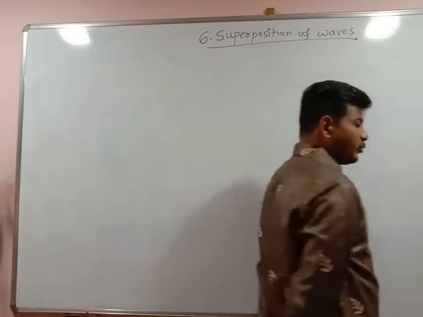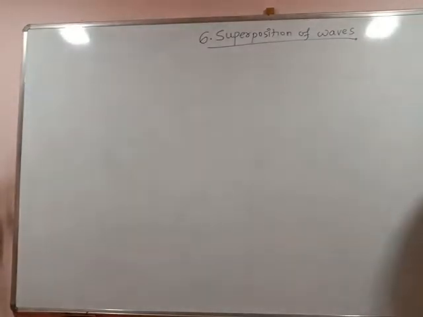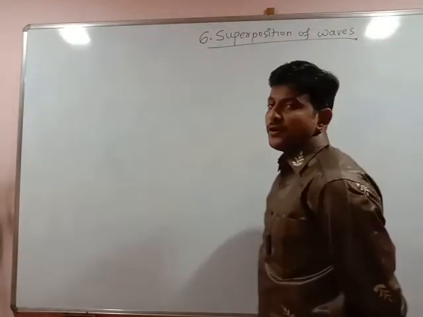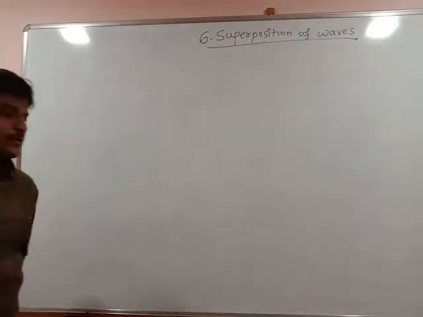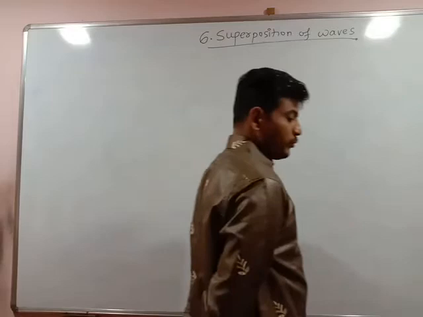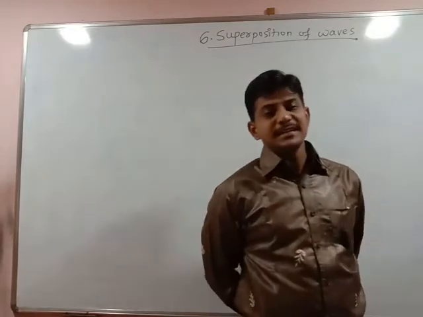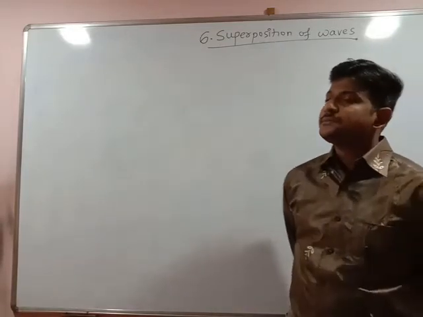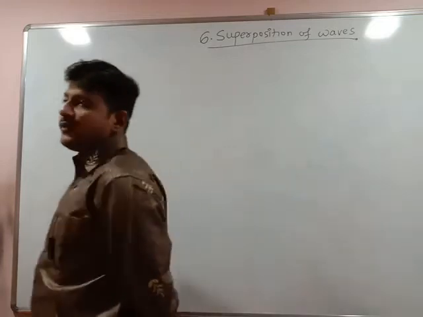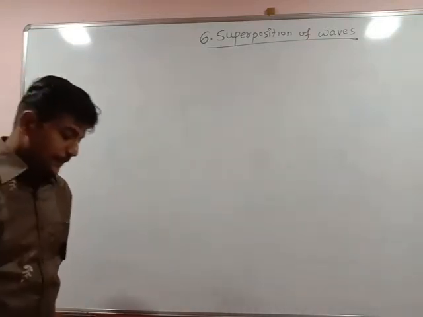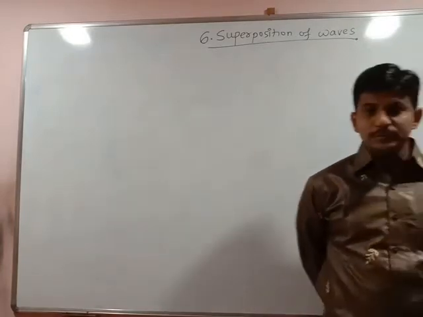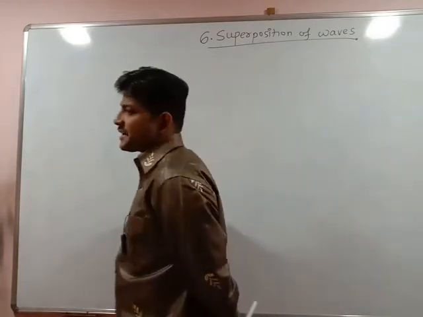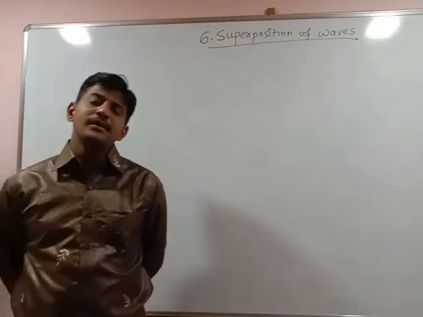In 11th standard we have studied the definition of a wave, amplitude of the wave, displacement of the wave and its equation, then time period of the wave, wavelength of the wave, and the relation between velocity and wavelength of the wave. It was V is equal to n lambda. Then we have seen the definition of a progressive wave and its characteristics, how that wave travels through the medium.